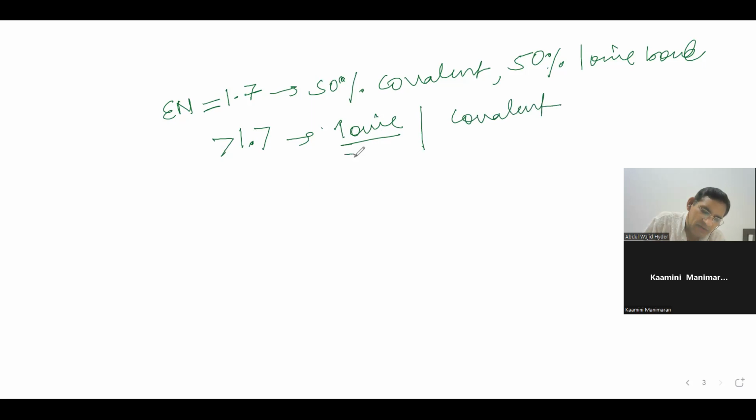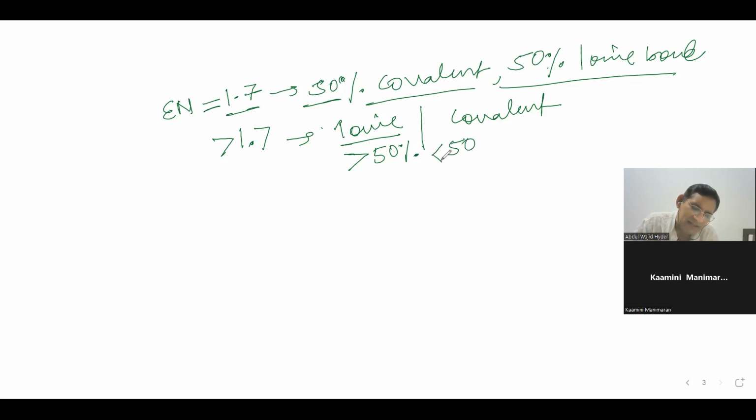So what if it is 1.7? Then 50% covalent, 50% ionic, 50-50. And if it is greater than 1.7, then the ionic will be more than 50% and covalent will be less than 50%. Are you getting my point?